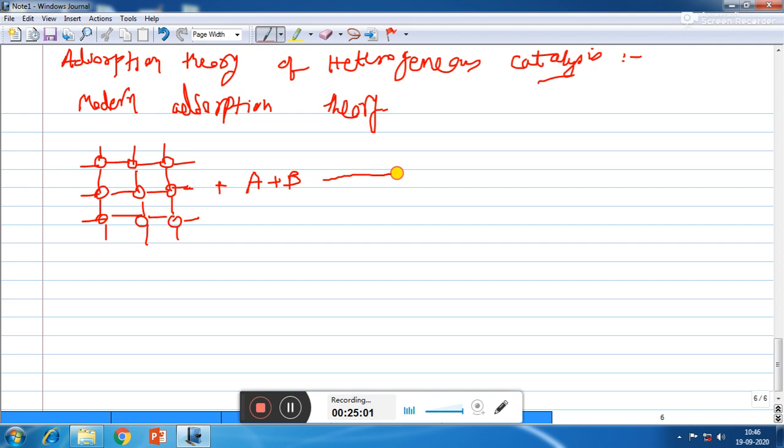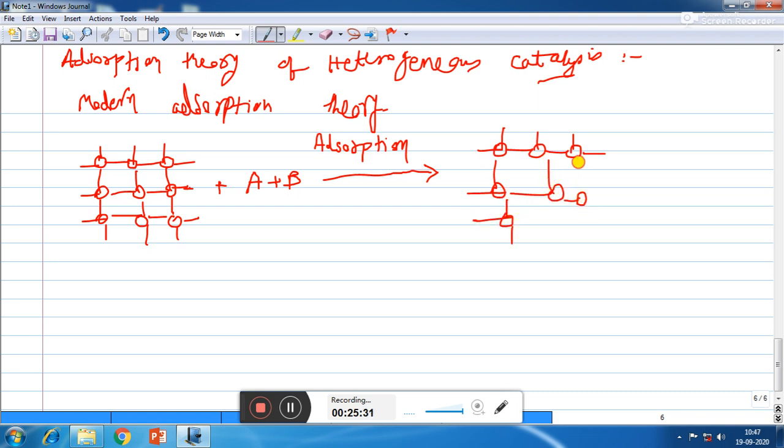In that case, initially the reactant molecules will diffuse to the surface of the catalyst. That is the first point. So there are 5 steps. First step is reactants will diffuse to the surface of catalyst, that means they will come closer to the catalyst. Second step is adsorption of reactant molecules on the surface of catalyst. Here we will see that reactant A and B will adsorb on the surface of catalyst, that is on the active site.